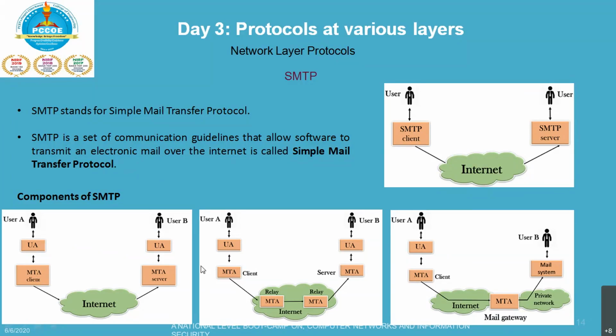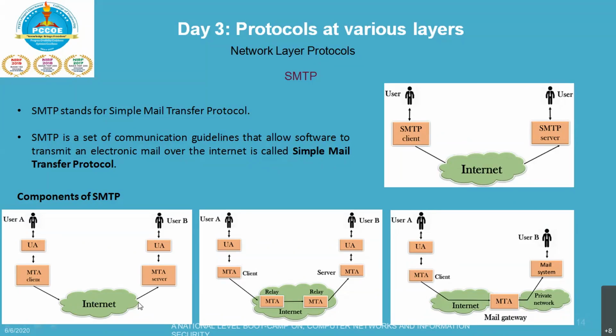Across the internet, SMTP will allow a more complex system by adding a relaying system. If you look at this diagram, what is happening: through the user agent, the client is going to prepare a message, then an envelope will be created, then the message is put inside the envelope, the address is written, and it is sent across. The address is nothing but your email address.